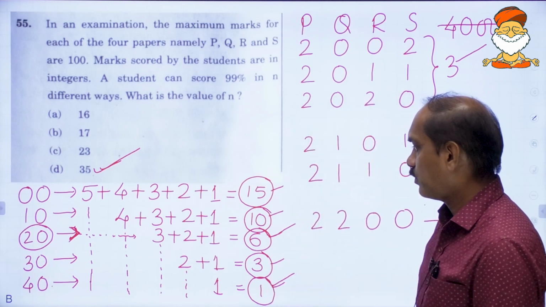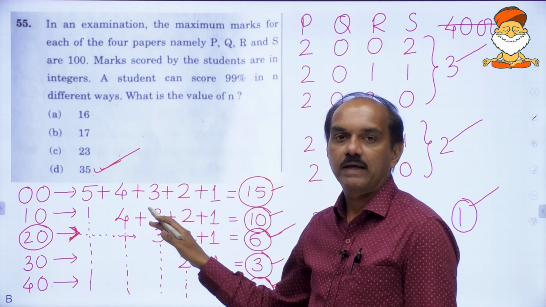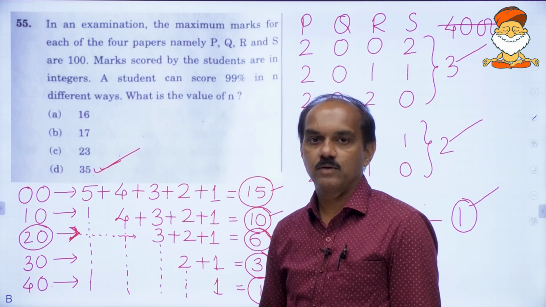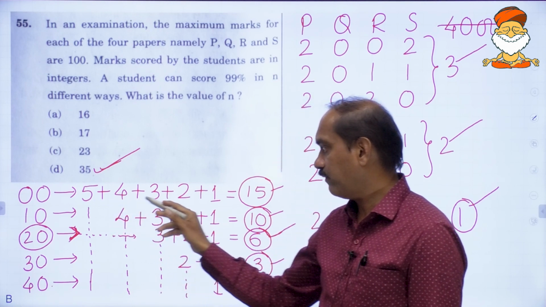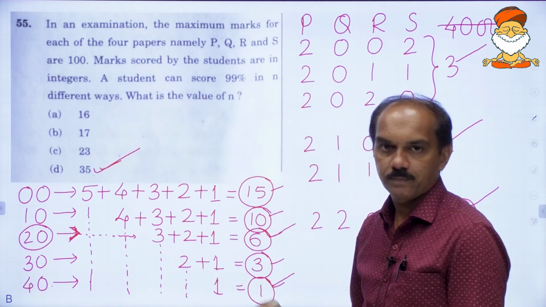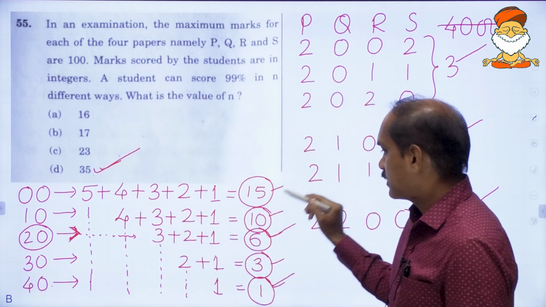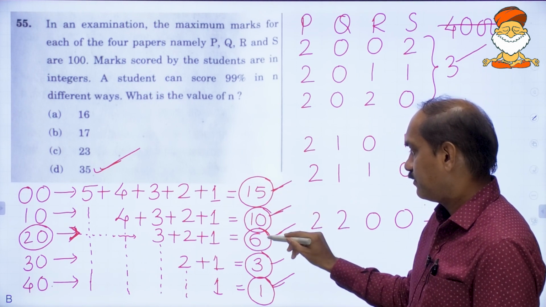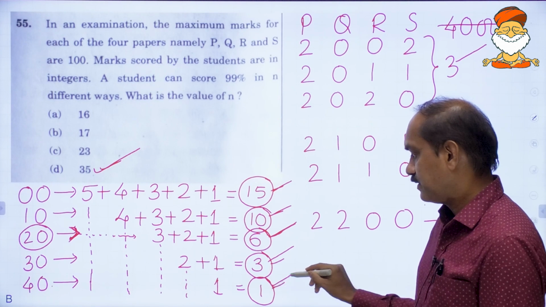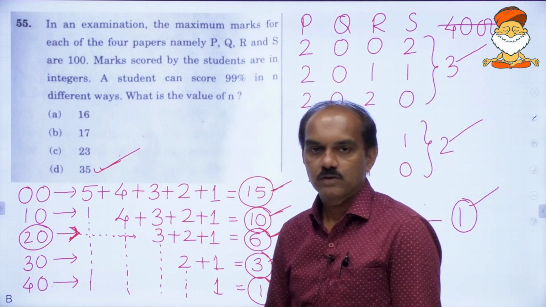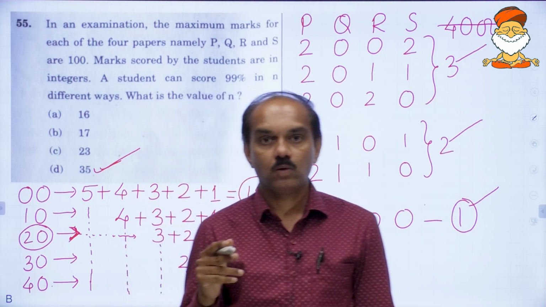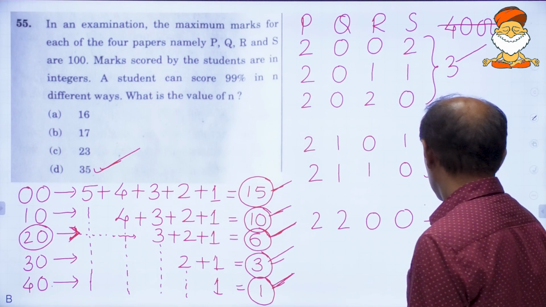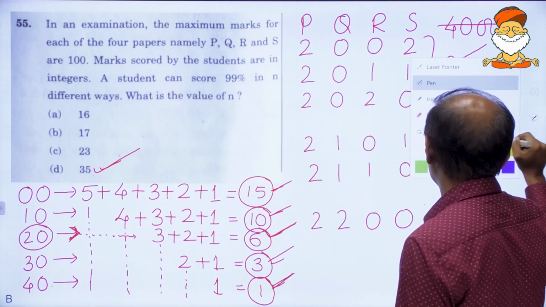Okay, and one more important thing here, to explain you we are taking too much of time. Once you understand this, you can do it quickly, and you don't have to write every time these numbers also. Okay, see here, first it is 15, then 5 less, 4 less, 3 less, 2 less. Okay, so there is an order, and you will have to catch that order in order to solve this problem. Okay, this is everything about this problem. Moving on to the next one.